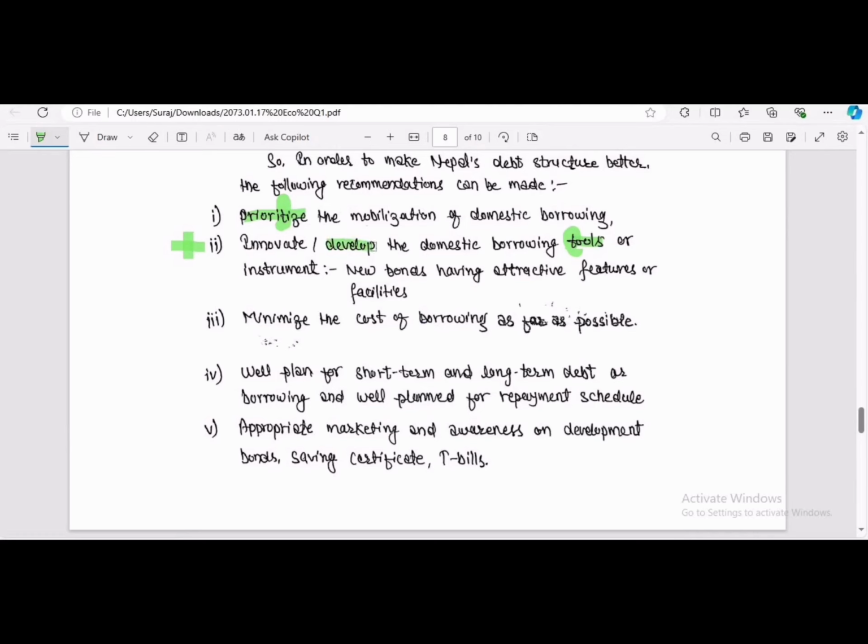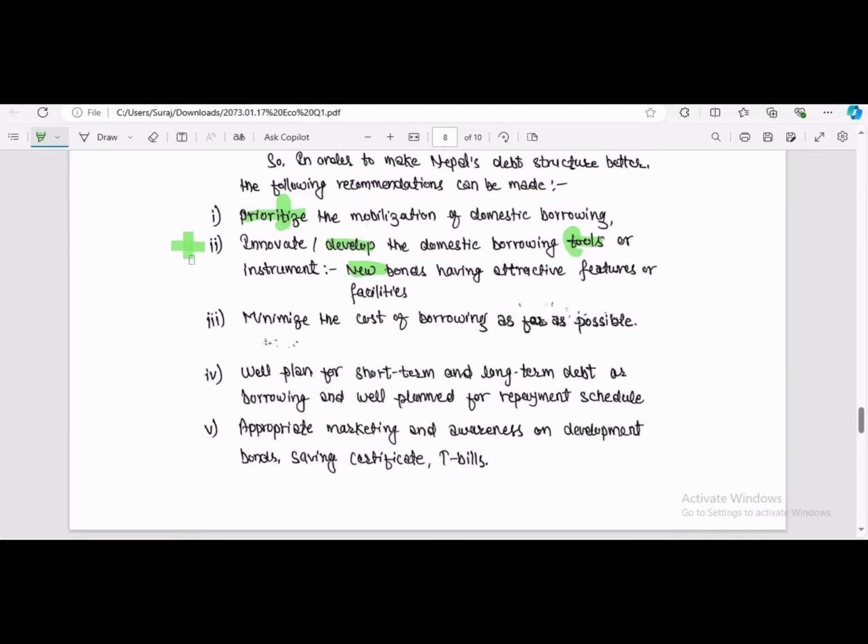Developing or innovating means we are creating something new, so we are adding something here. So plus means innovating or developing, and for the tools we have the priority. So T, here come the tools.